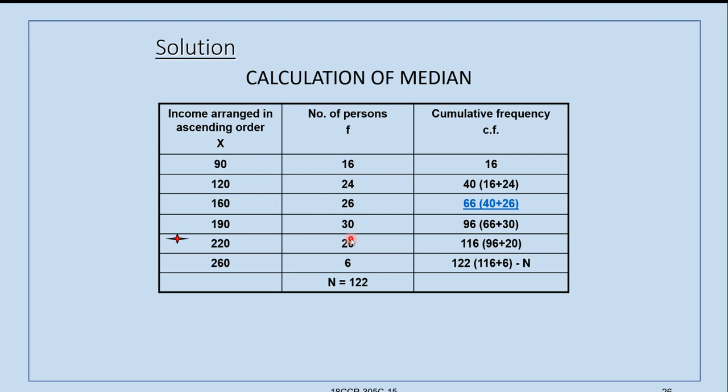We cannot apply directly. We have to take this frequency into account and then calculate. There is one formula for this. Now we will see what that is. The value lies between both these two. But because frequency should be taken, we cannot say whether the value is 190 or 160. It may lie between these two.